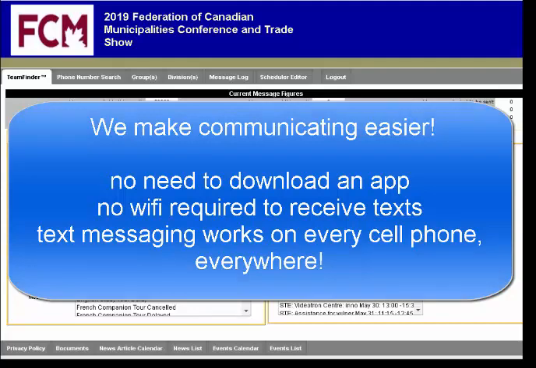We make communicating easier. No one needs to download an app, you don't need Wi-Fi, and text messaging works on every phone.